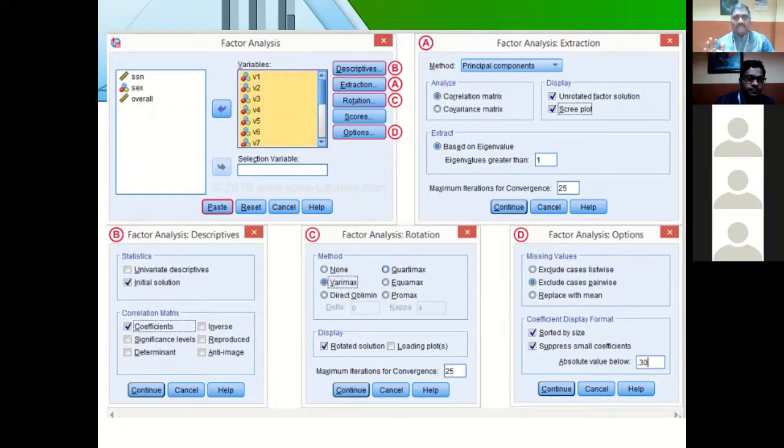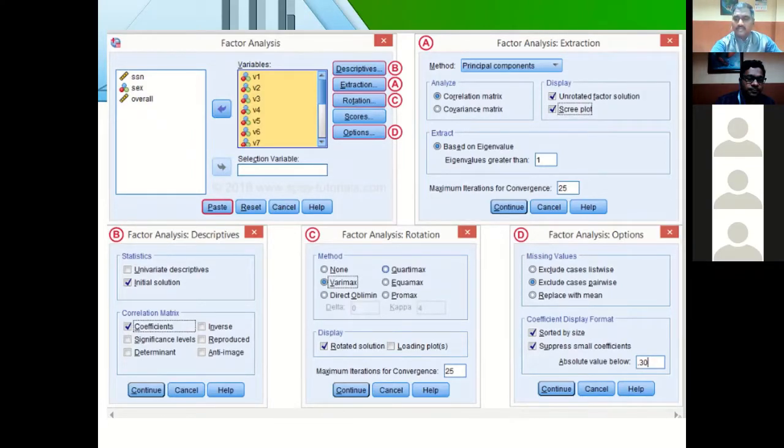What is that coefficient value, and why do we need to fix it? I used 10 variables, or 20 or 25 items, to get confirmation on my factors. How can I confirm that this item or variable can be put into factor 1? Based on the coefficient value, which is called the factor loading, that should be more than the value we are going to fix here.